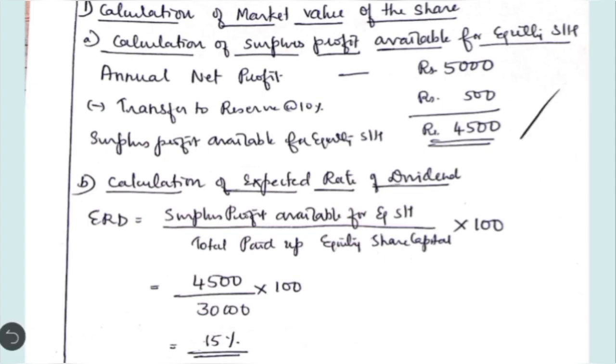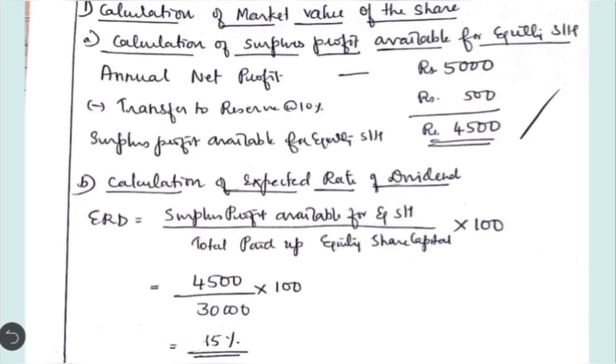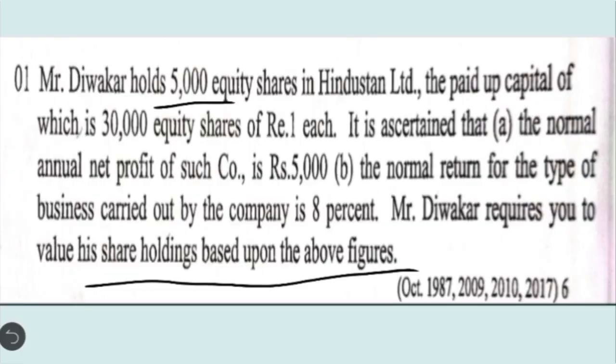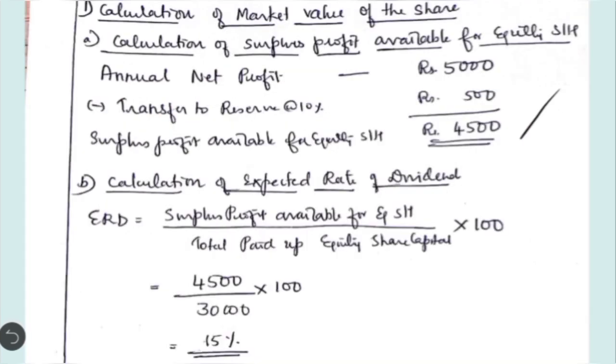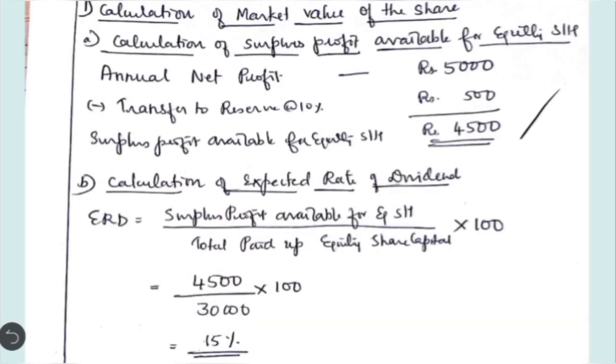For the first calculation, surplus profit available for equity shareholders. Here they have given average net profit for that particular company is 5,000 and they have not given anything regarding the taxation, but we have to transfer something to the reserve. So we have to transfer 10%, assuming that it is 10%. So let us calculate 10% on 5,000, which comes to 500. The balance is 4,500, which is called surplus profit available for equity shareholders. Here there are no preference shares. Okay, whatever the balance here you get, that itself is the surplus profit available for equity shareholders.